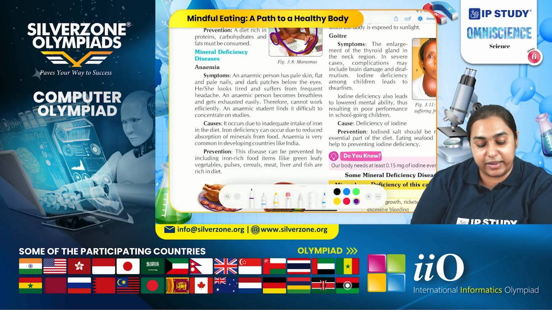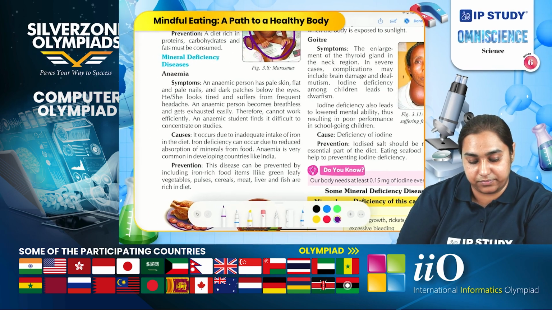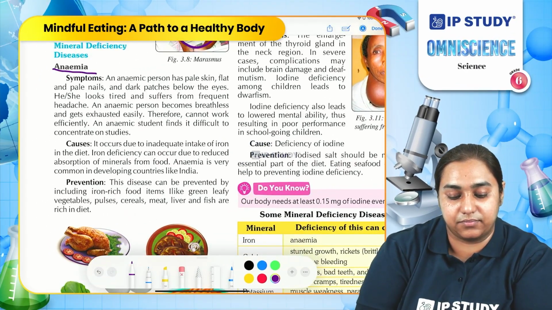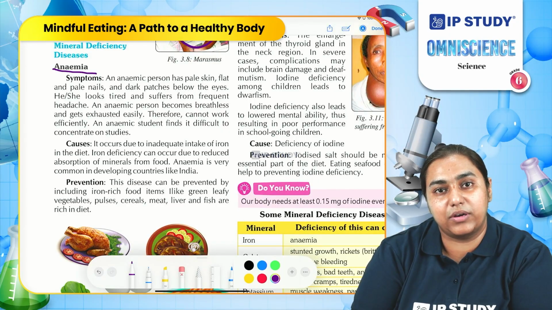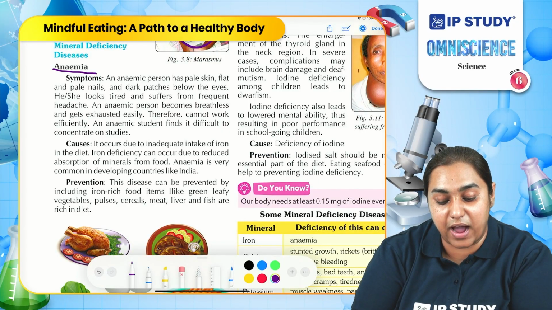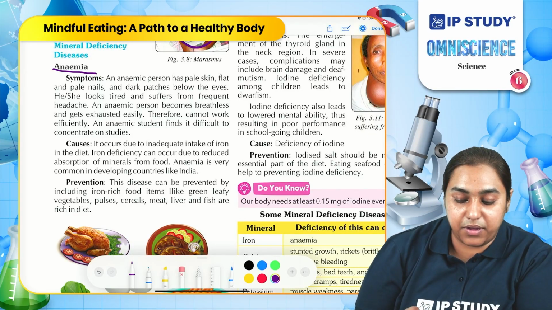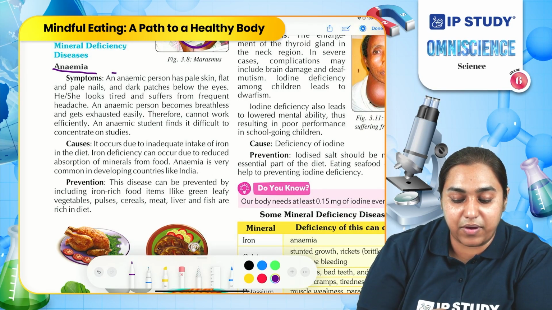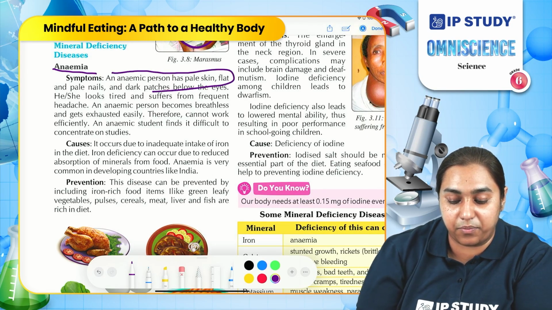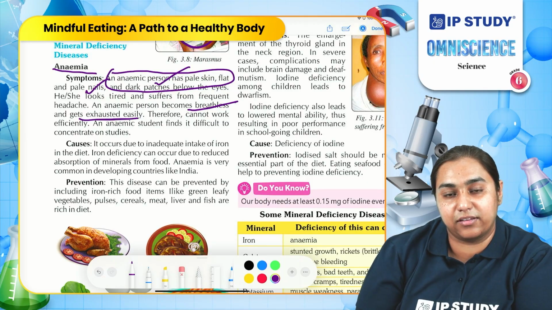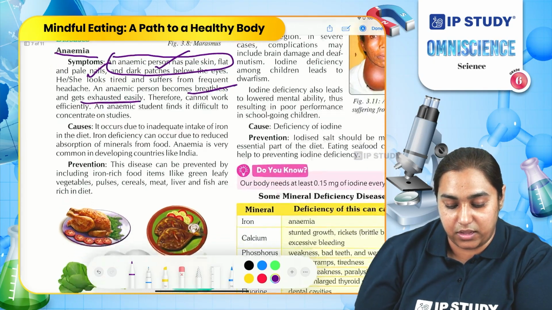Let us now take mineral deficiency diseases. First is anemia. I have already told you about anemia. When you do not have enough iron in your body, it leads to anemia. When a person suffers from anemia, they have pale skin, pale nails, dark patches under the eyes, breathlessness, and always feel exhausted.